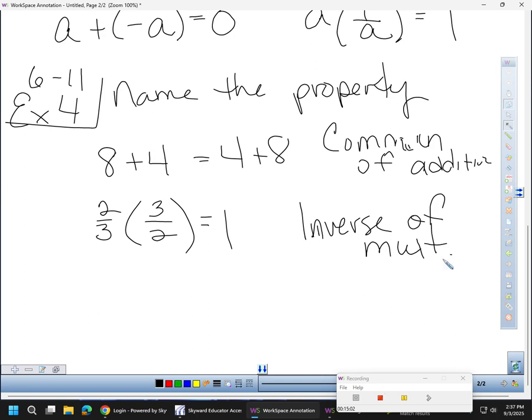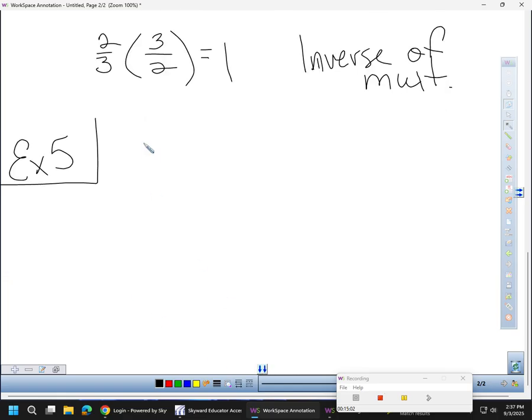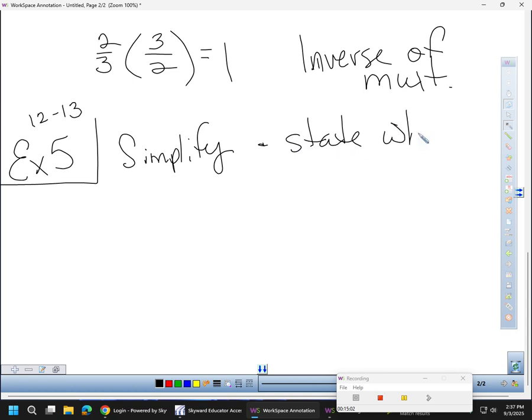All right? Example number 5. This is the last one. Okay, guys. Hey. Yes, this is 12 and 13. All right, so I want you to simplify and, let's see, state which set of numbers. All right, so here's how it's going to go. You're going to be given